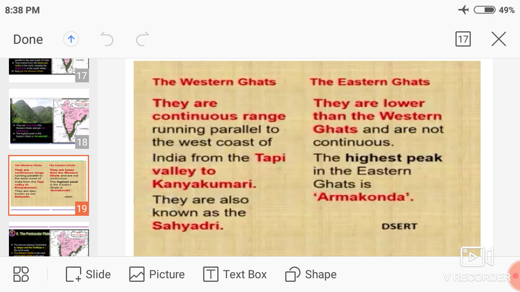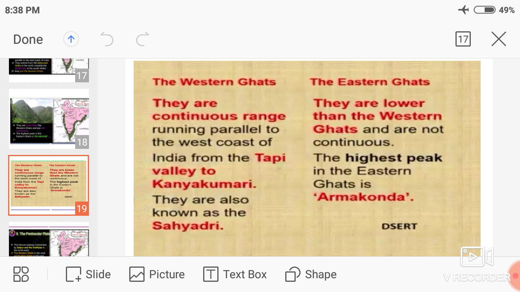Next we focus on the Eastern Ghats. The Eastern Ghats are lower than the Western Ghats and are not continuous.